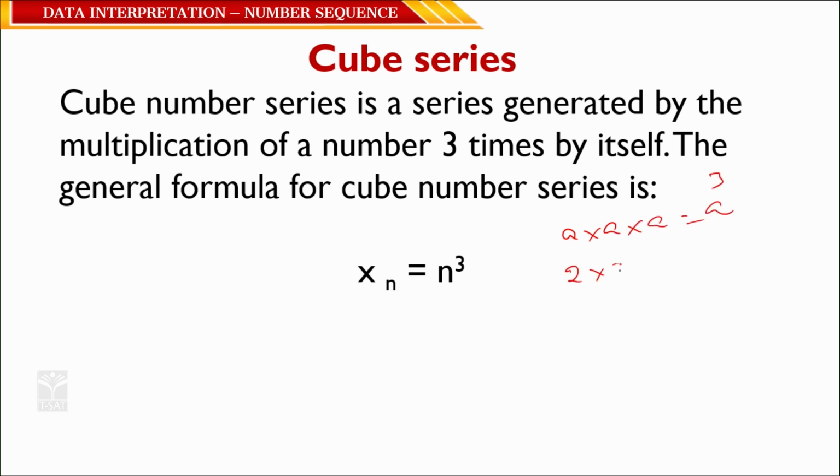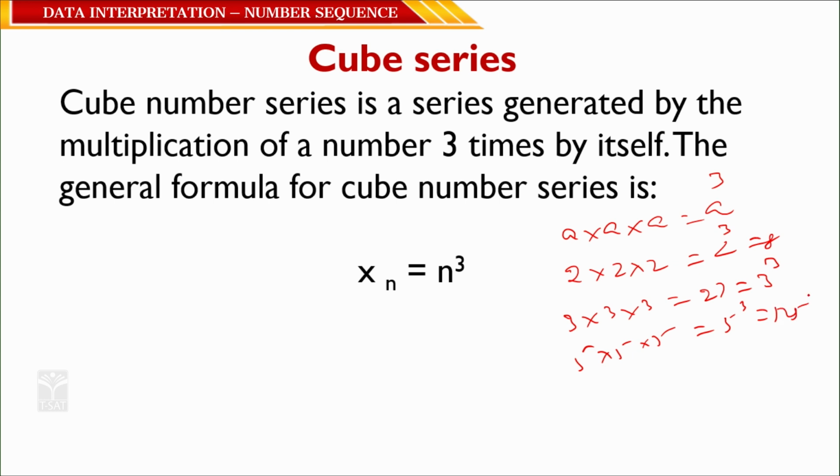2 times 2 times 2 is 2 cube, which is 8. 3 times 3 times 3 is 27, which is 3 cube. 5 times 5 times 5 is 5 cube, which is 125. Clear?